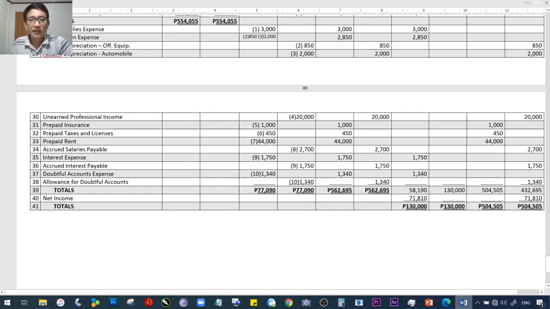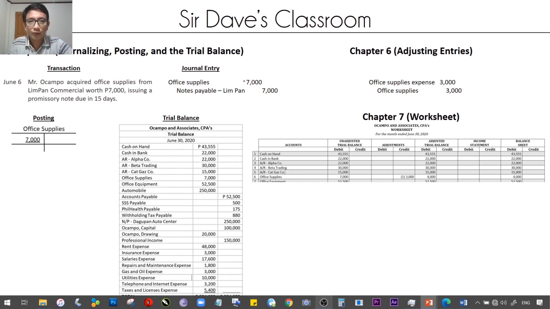Okay? Alright. So let's go to a separate sheet and I would show you the overview of what we'd be doing this morning. So to give you an overview, let's take a look at the following. In chapter 5, let's pick transaction June 6. Mr. Ocampo acquired office supplies from Limpan Commercial worth 7,000, issuing a promissory note due in 15 days. So yung journal entry natin doon, debit office supplies 7,000, credit notes payable dash Limpan 7,000. This is the same journal entry that we have made in chapter 5. You can check your notes.